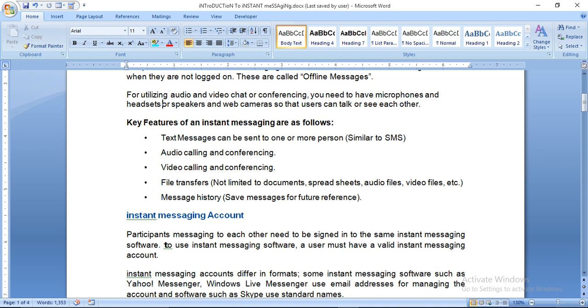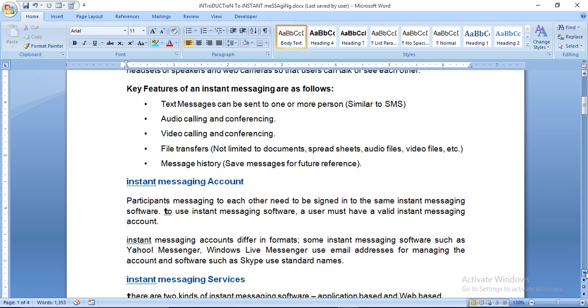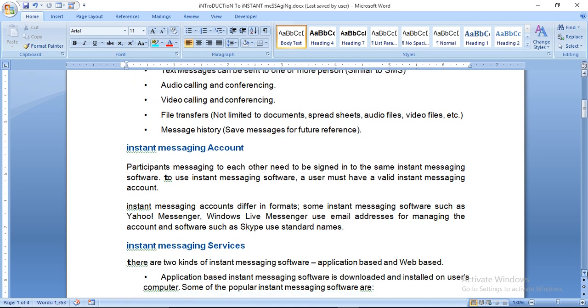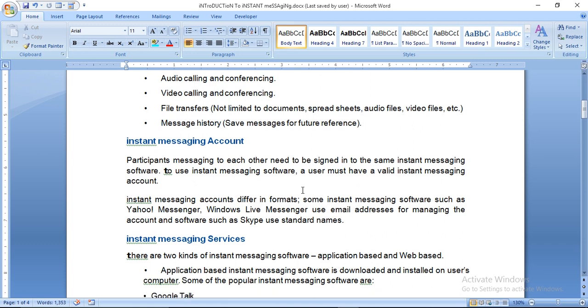Instant messaging account. Participants messaging to each other need to be signed in to the same instant messaging software. To use instant messaging software, a user must have a valid instant messaging account.